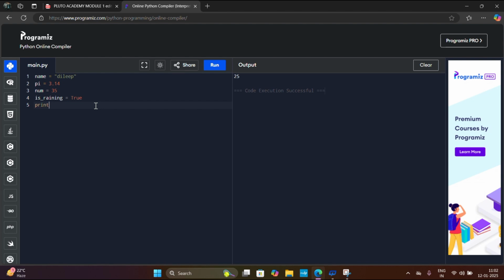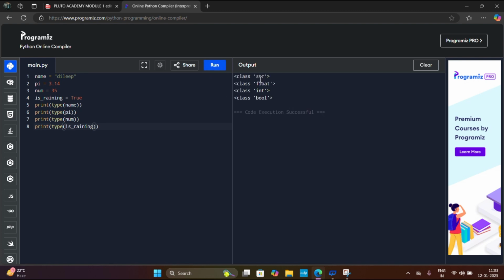Print type of name. Likewise for all. Here I will copy this. For pi variable, for num variable, is_raining. Let's run this program.